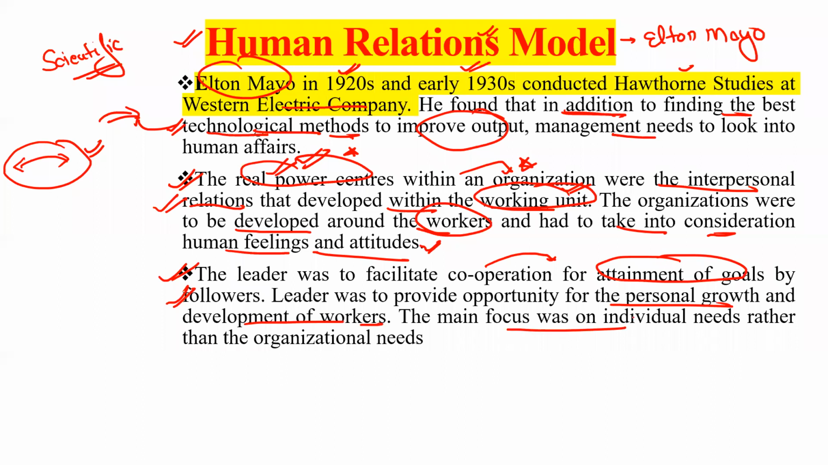So the main focus here was on individual needs rather than the organizational needs. In the human relation model, what was the main focus? The main focus was on the human needs or individual needs rather than the organizational needs. So you have to remember this. What is the basic difference between the human relation model and the scientific theory?